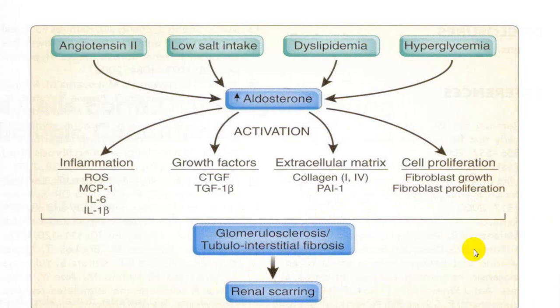So this is a bad effect, and aldosterone secretion can increase because of angiotensin 2, hyponatremia, dyslipidemia, and also hyperglycemia. All of this can increase aldosterone production and finally result in renal scarring.